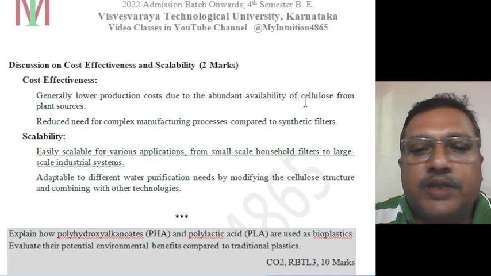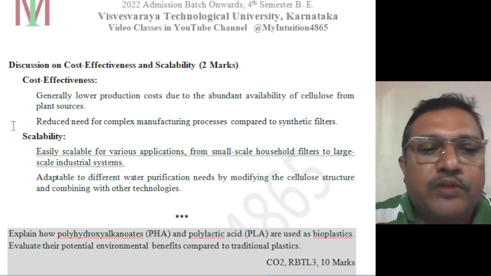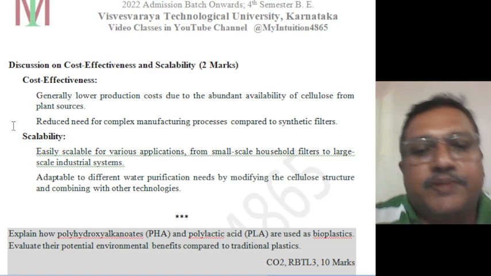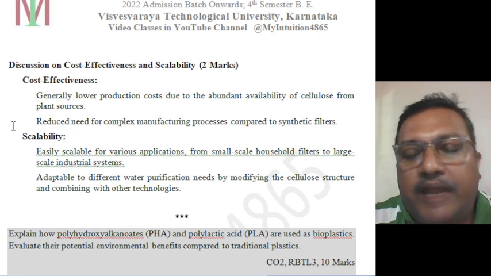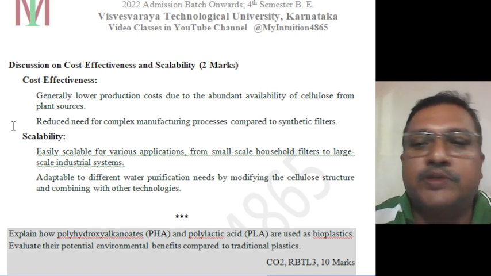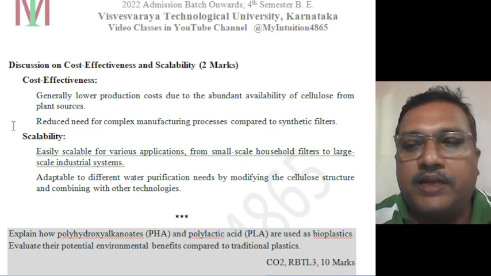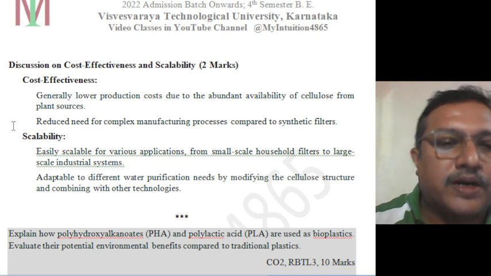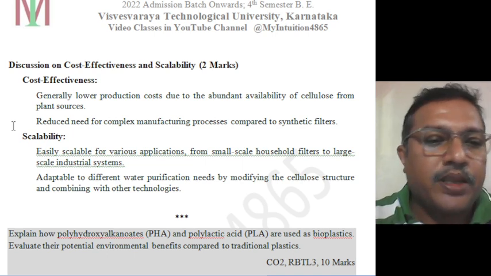The cellulose is produced from plant sources. There is reduced need for complex manufacturing processes compared to synthetic fibers. The manufacturing process is also not that complicated compared to synthetic filters in the case of a cellulose acetate water filter, which is biodegradable in nature.